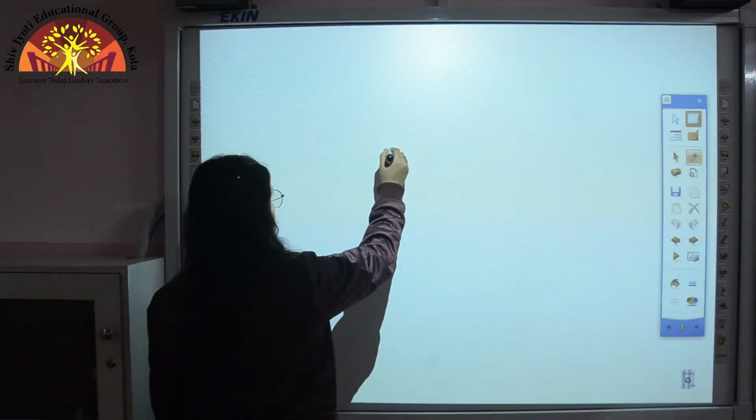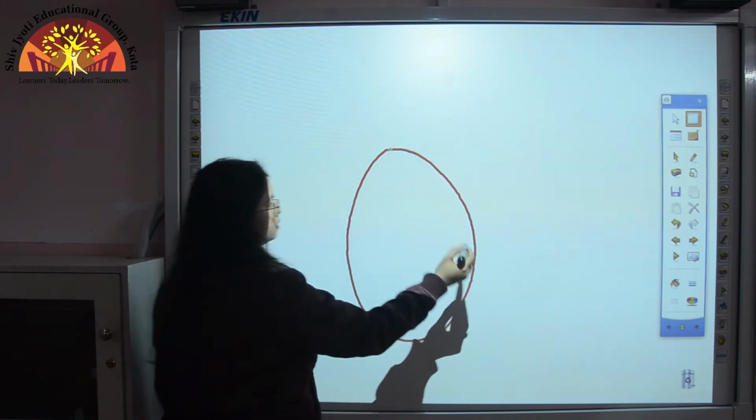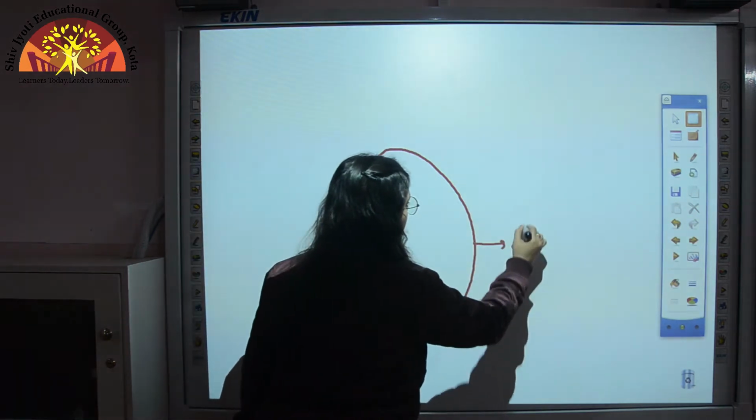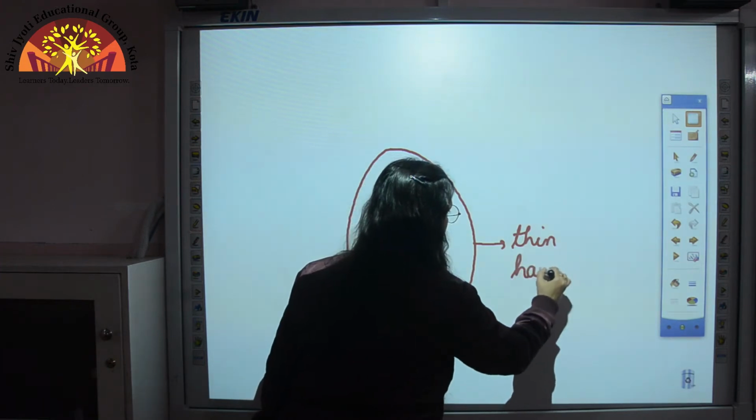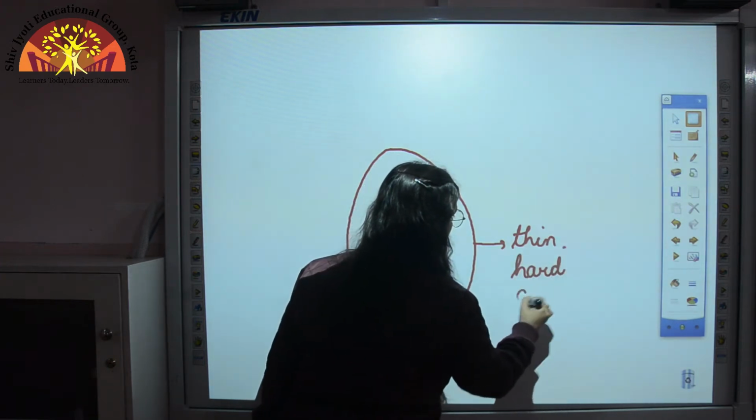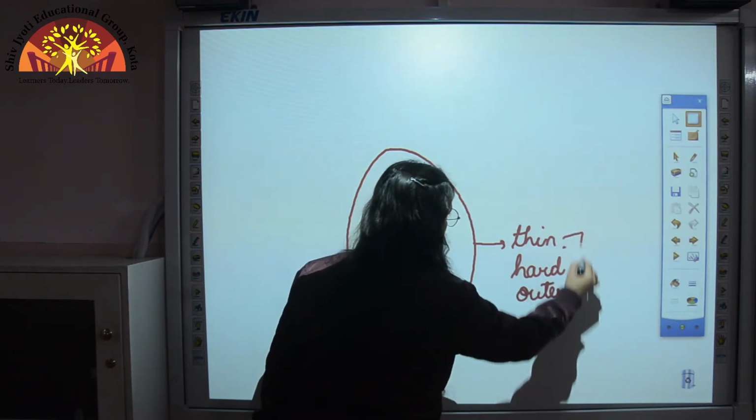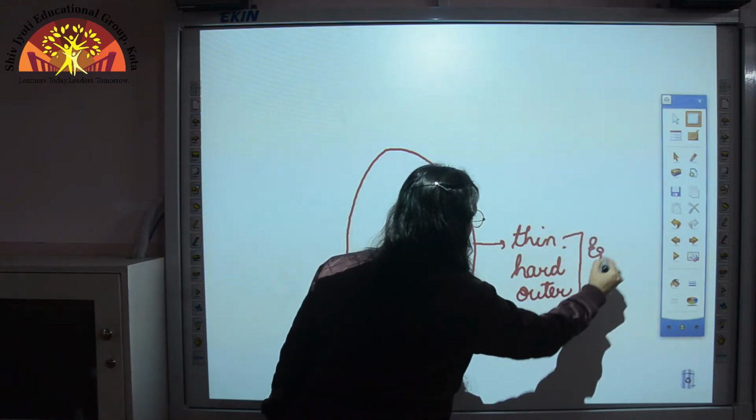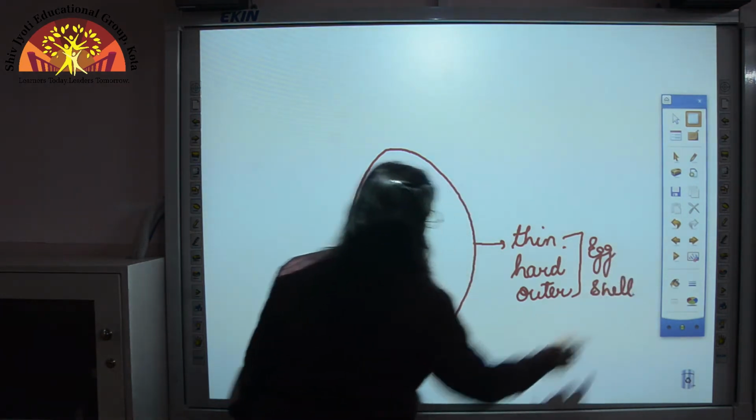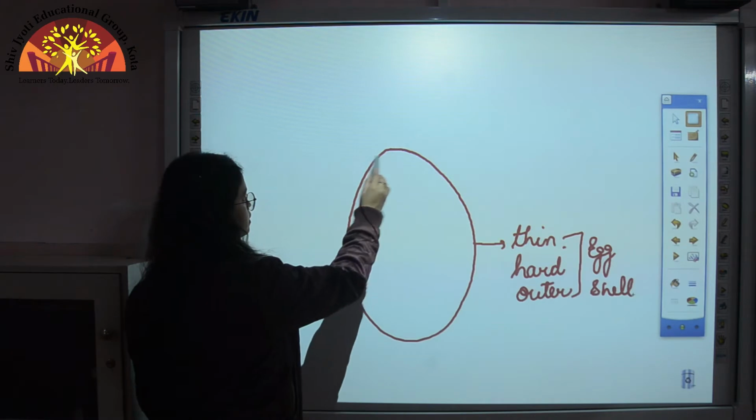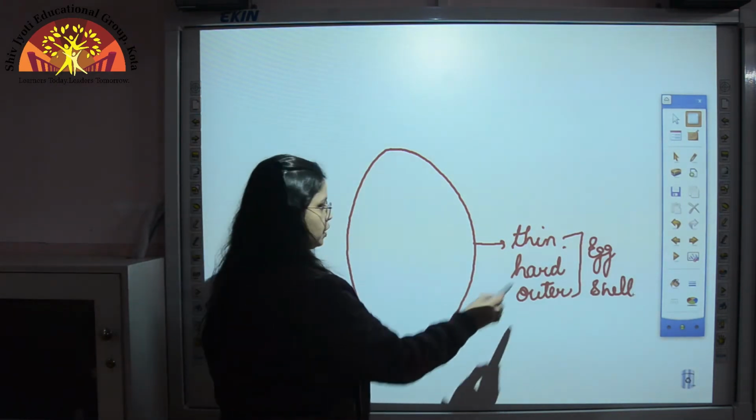So children, egg is like this. The outermost thin, hard outer covering is called as eggshell. What is eggshell over here? It is the thin, hard outer covering of an egg is called eggshell.